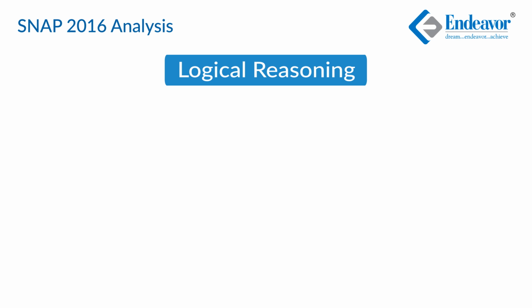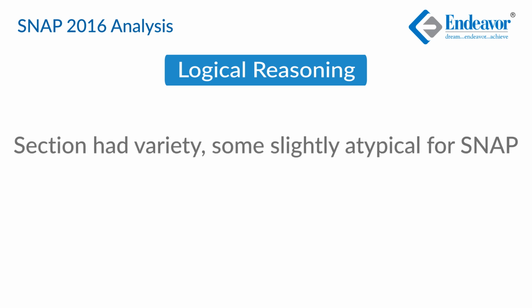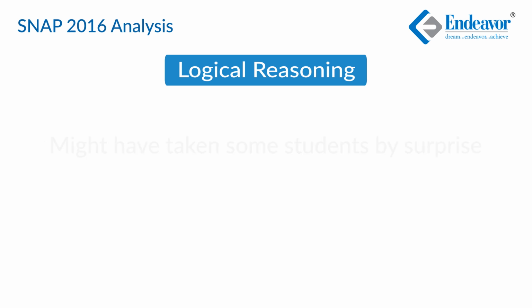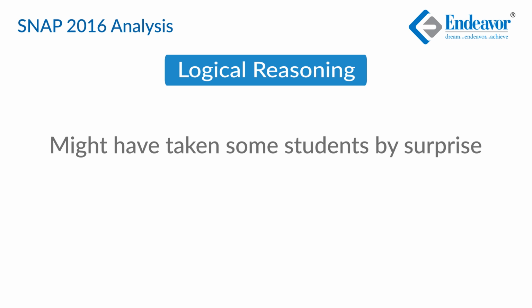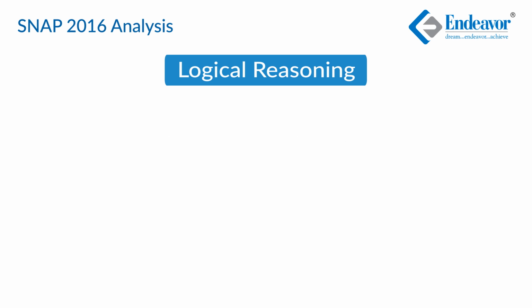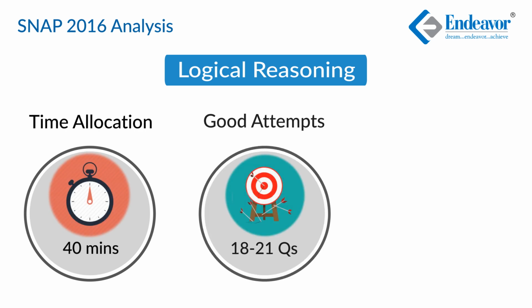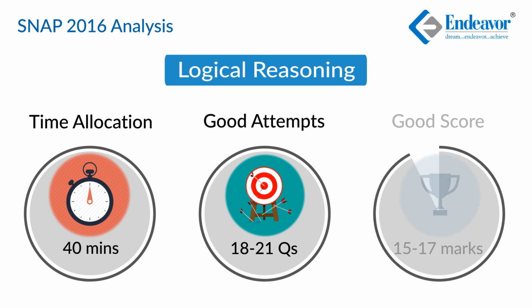So all in all, there was a great variety in this particular section, and a reasonably atypical SNAP logical reasoning section. Should have taken the students by a little surprise. It wasn't difficult, very sure, but it was different, undoubtedly. Allotting the same 40 minutes to this particular section, a 98-99 percentiler would have managed a score of approximately 15 to 17, which can be considered to be a good score in this section.